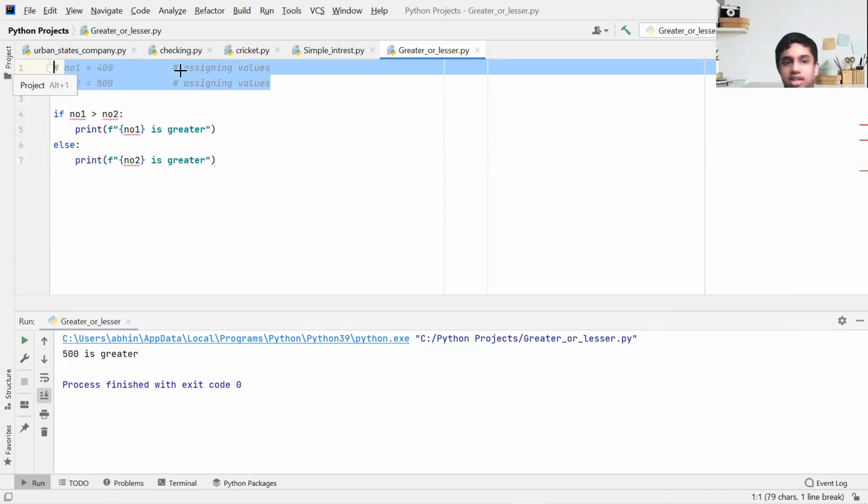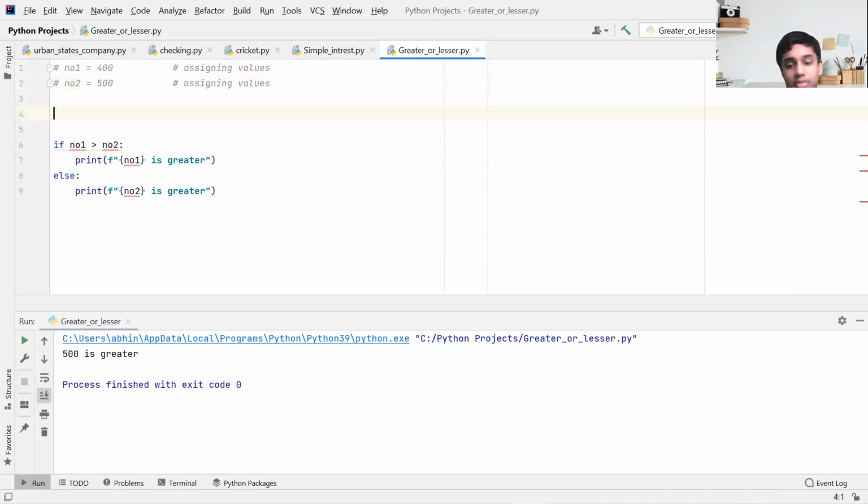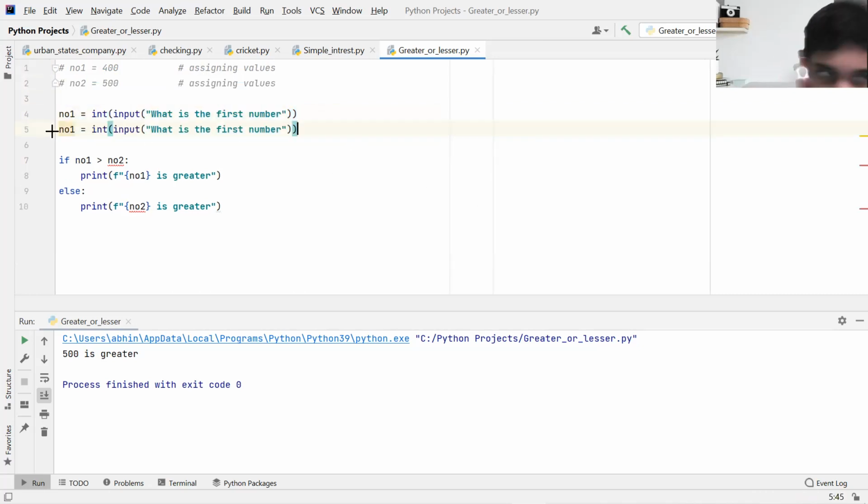Now I'm going to say no1 equal to int input, and in quotes, what is the first number? I put int because int stands for integer, as you all know, and we want only numbers.